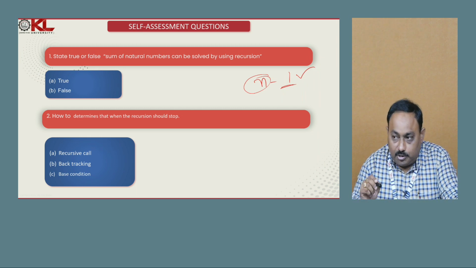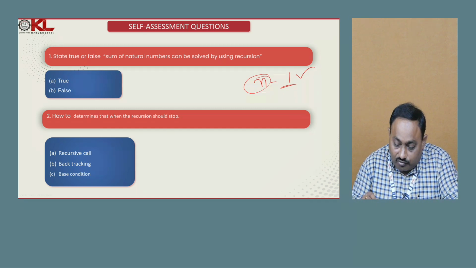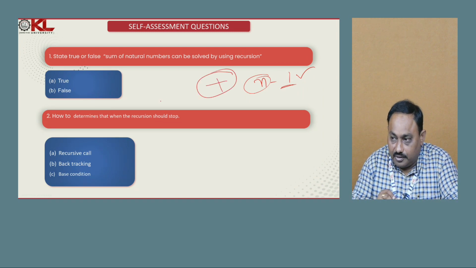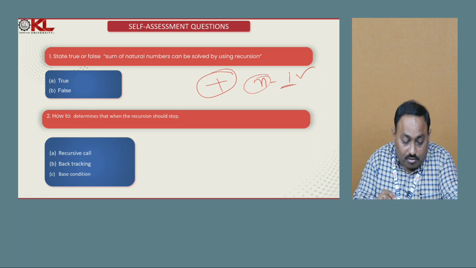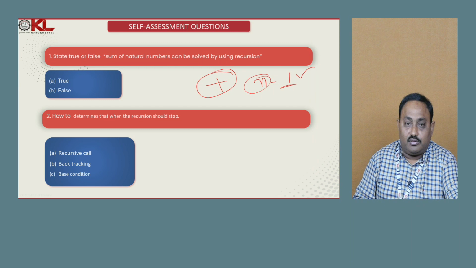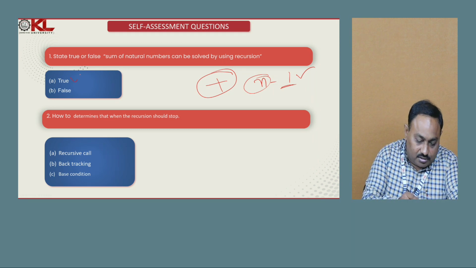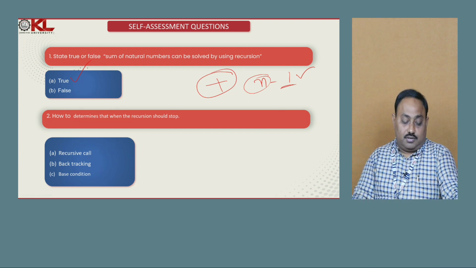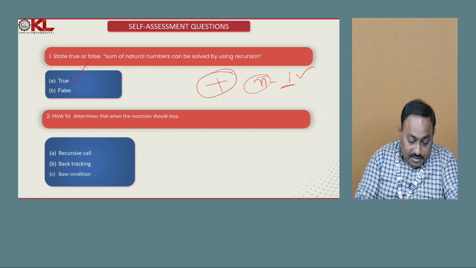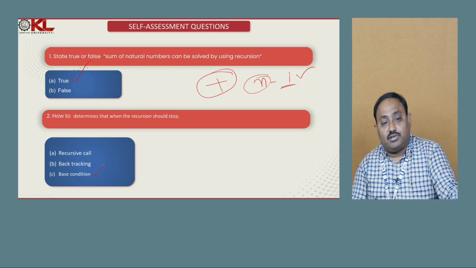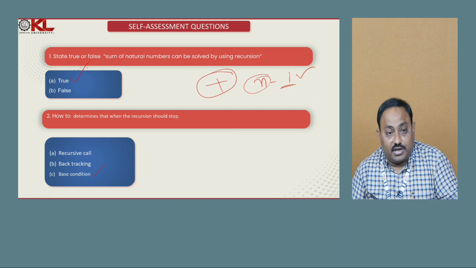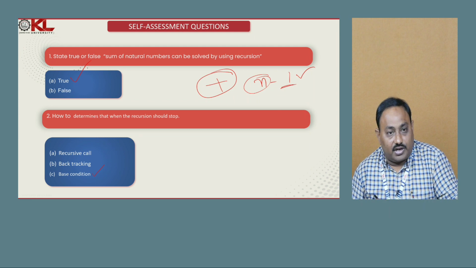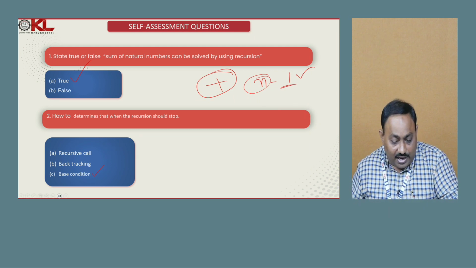So is it possible to define the base condition? Yes. Which operation do we need to recursively perform? Addition. So it is possible to implement a recursive solution to find the sum of natural numbers, that is true. Second question: how to determine when the recursion should stop? Based on the base condition. The base condition determines whether to execute the recursive call or not. If we reach the base condition, we stop the execution of recursion, otherwise we continue the execution of the recursion.